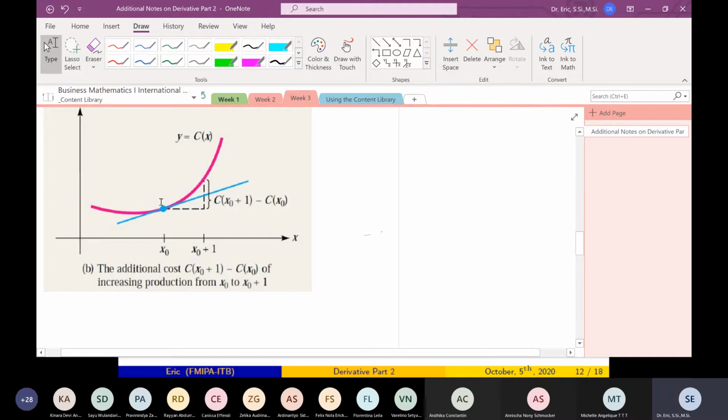So the real actual cost is given by C(x0 plus 1) minus C(x0).